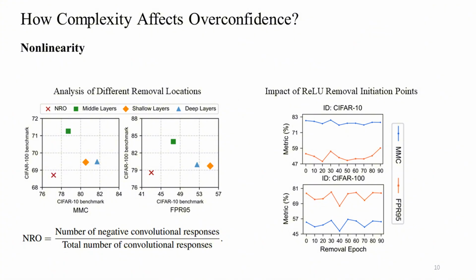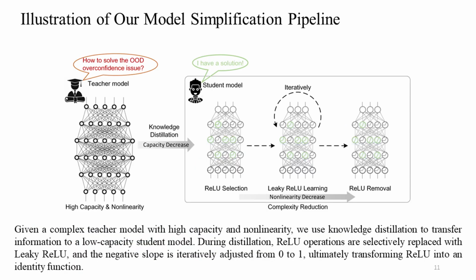We also analyze the impact of initiating ReLU removal at different stages of training. As shown in the figure on the right, the timing of removal has a moderate effect on overall performance. The best results are observed when ReLU removal begins mid-training, around epoch 40, striking a balance between model stability and effective nonlinearity reduction. The proposed model simplification pipeline is illustrated in the figure below.